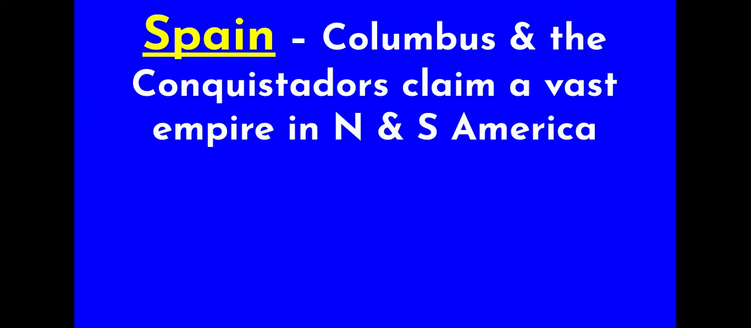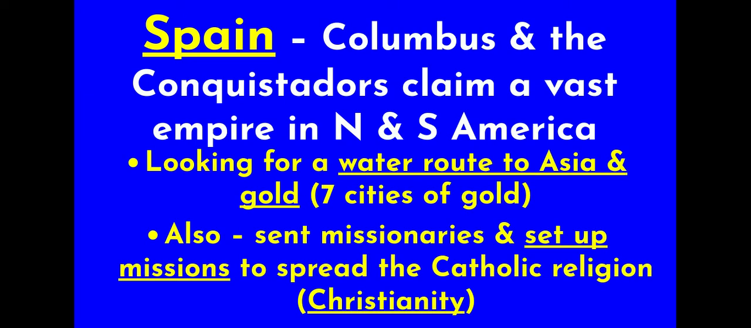All right, so Spain, to fill in your notes: Columbus and the Conquistadors claimed a vast empire in North and South America. They were looking for a water route to Asia and gold. In class, I mentioned the 7 cities of gold. That was a legend that Native Americans told them, that there were 7 cities where everything was made out of gold, and they basically trekked all around looking for them, and that's how they ended up claiming a lot of their land. They also sent missionaries and set up missions to spread the Catholic religion or Christianity.